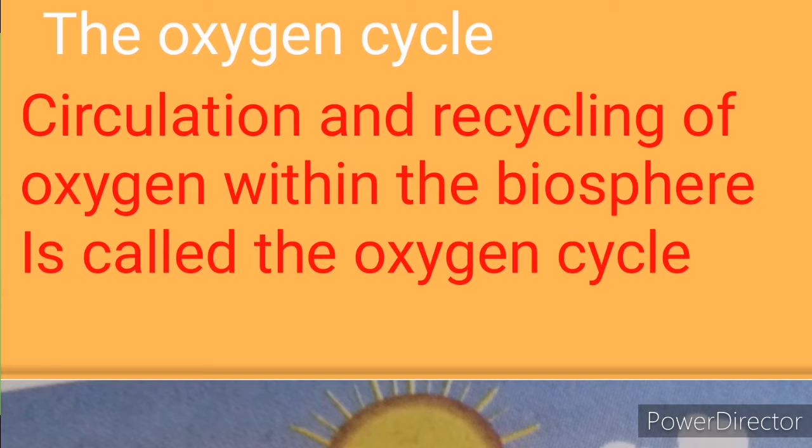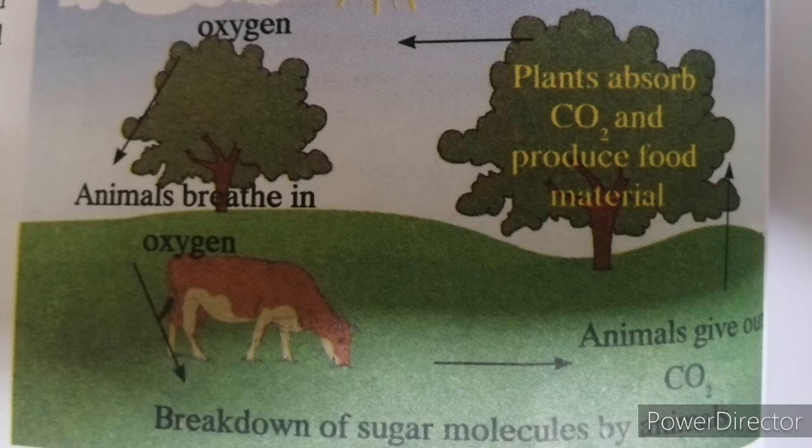See in this picture. Animals breathe in oxygen. Breakdown of sugar molecules by animals, and animals give out carbon dioxide. Plants absorb this carbon dioxide and produce food material. Again, oxygen is released and used with this carbon dioxide.